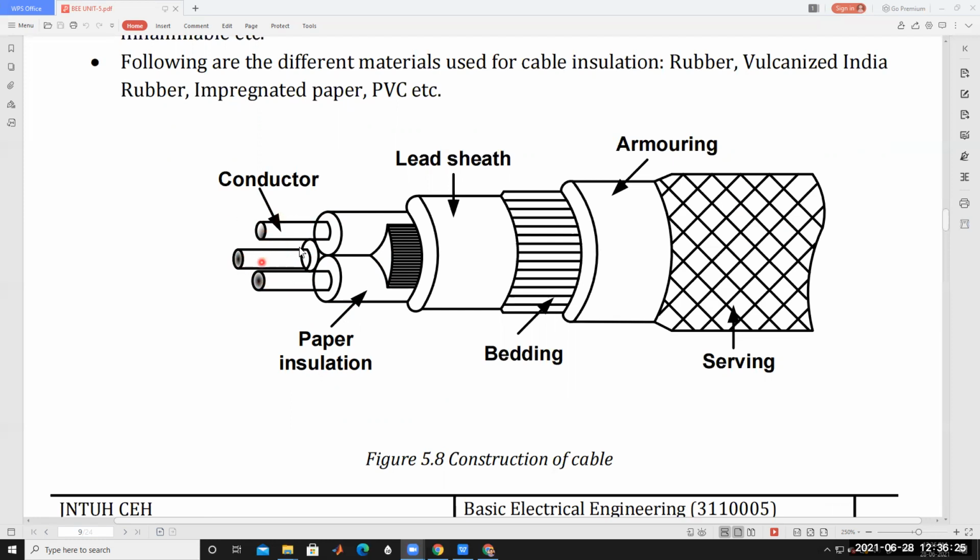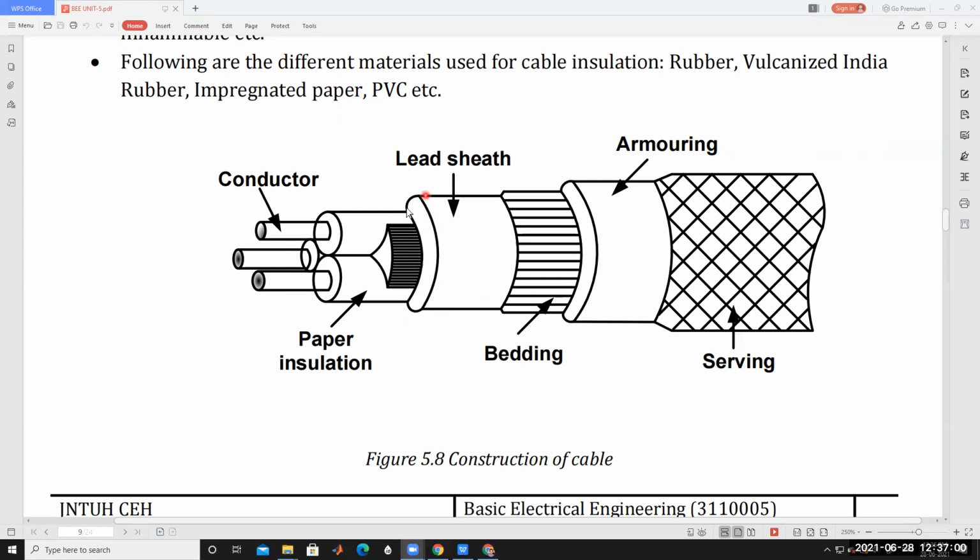So these are the conductors, and after the conductors comes one material called the lead sheath. This lead sheath is used to provide protection against moisture. Lead is a good conductor of electricity, so to provide protection, an earth wire is used here. One earth wire is connected to the lead sheath. So these are the conductors, then the paper insulation here, and after that the layer called the lead sheath layer.